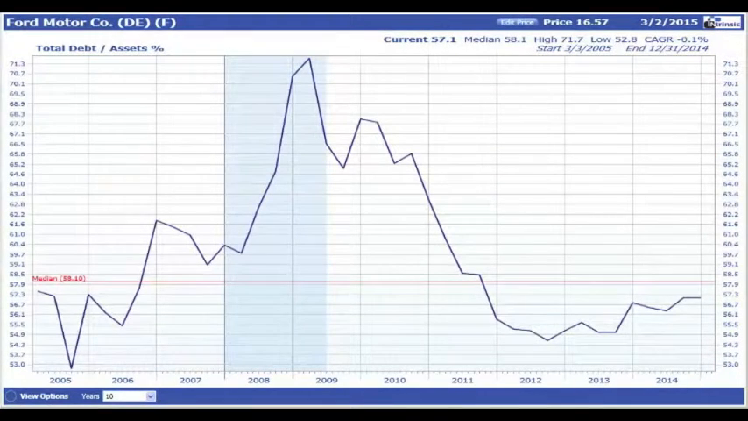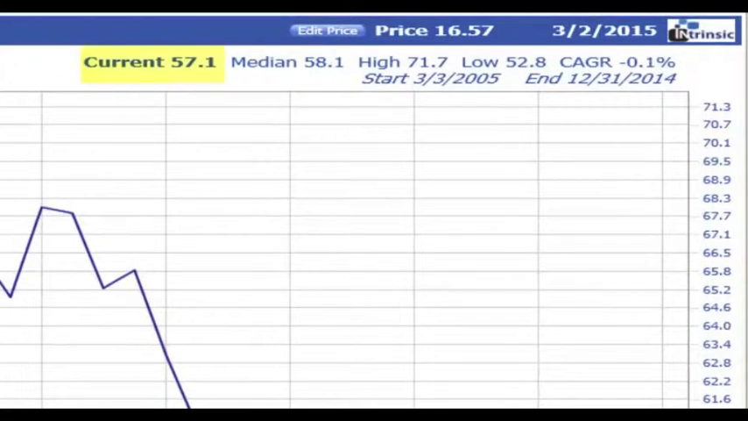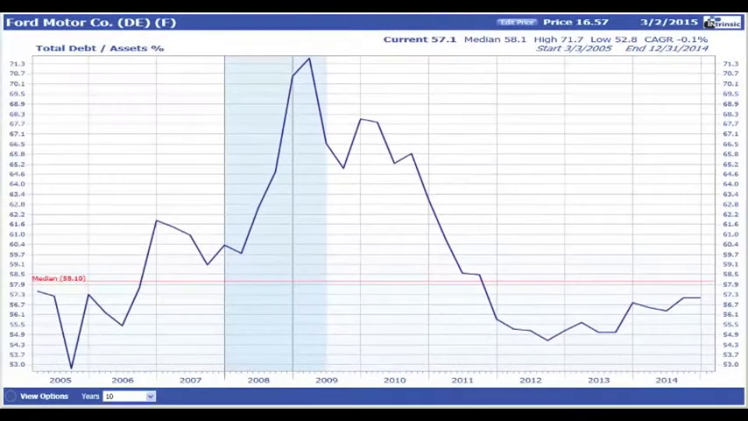In this example, Ford's total debt to total assets ratio is currently at 57%. It has oscillated within a fairly tight range of 52 to 72% over the period. A lower leverage ratio is preferred, though many industries use debt heavily and use of debt is often wise.